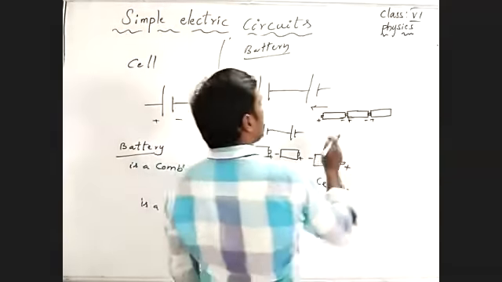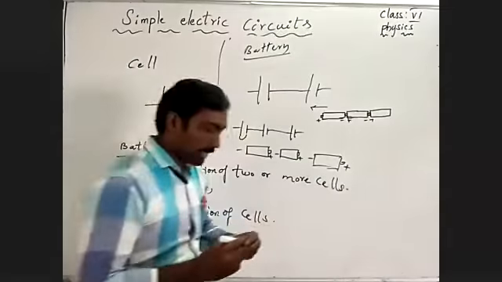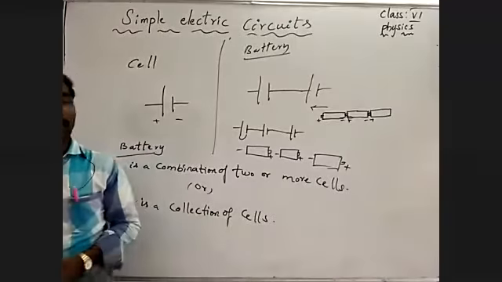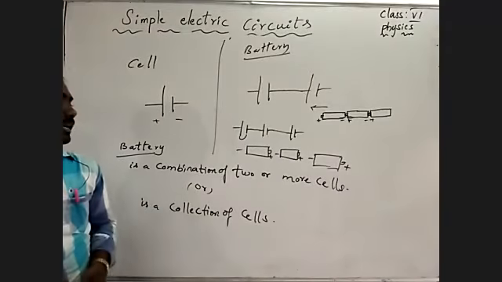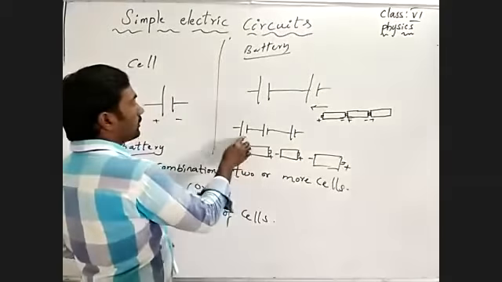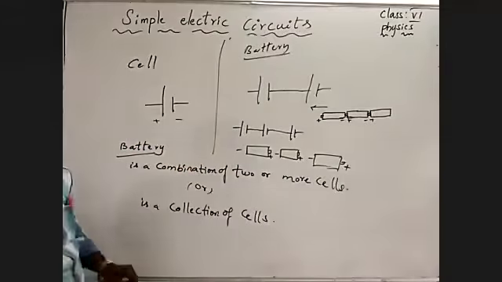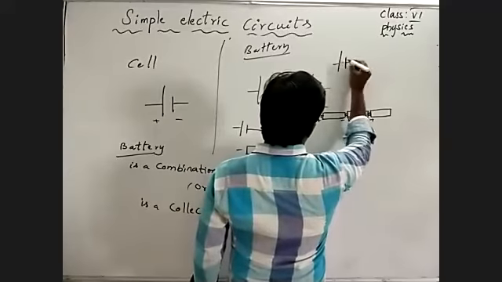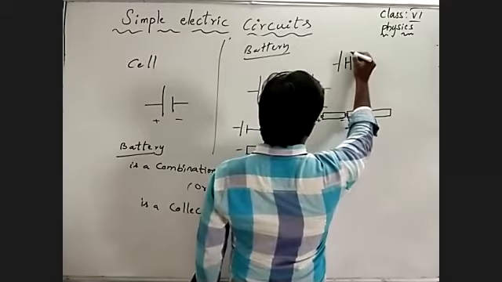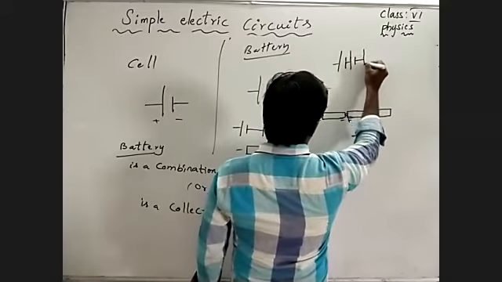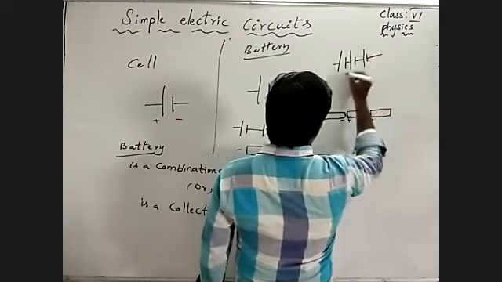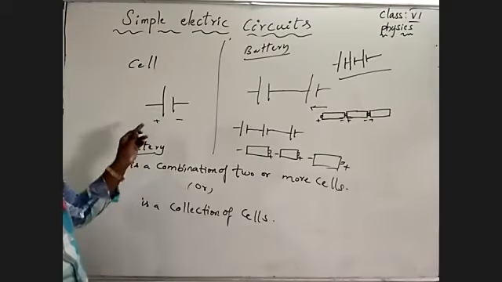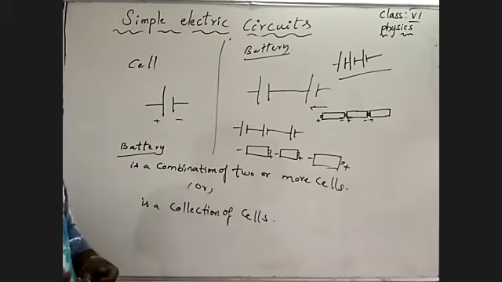So by that what happens? The three cells are in contact to make a battery. Battery is the combination of what? Two or more cells. Battery is the combination of two or more cells by that process. So that's why you are shown that symbol for the battery. See here once. Three cells. Okay. And this is a cell, that is a battery. Understand?